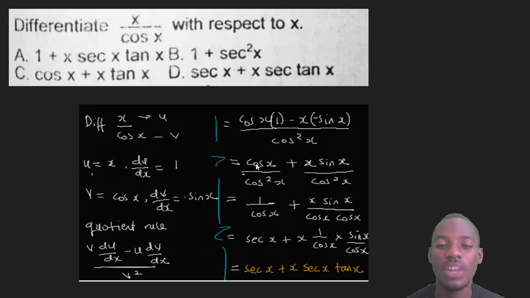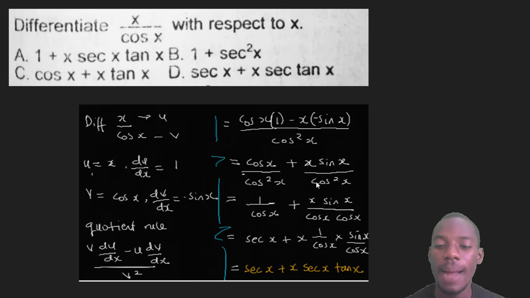Now cos x times 1 is cos x. I will split this cos squared x for both of them. Over cos squared x plus, why plus? Because minus and minus is plus. x sine x over cos squared x is for this one and this one. So I'm just sharing the cos squared x for this side and this side.